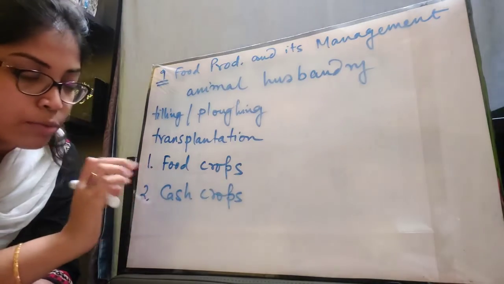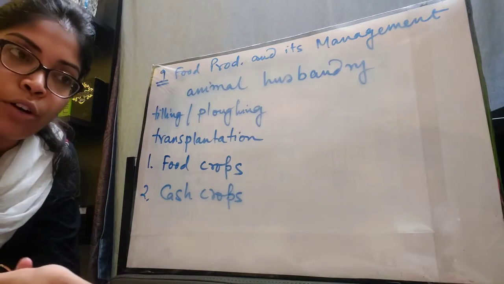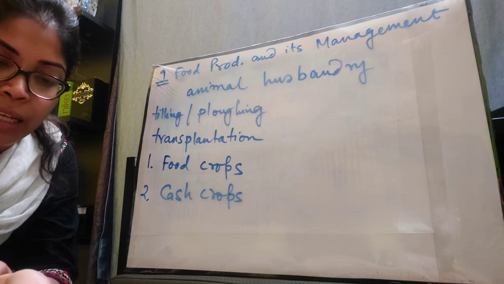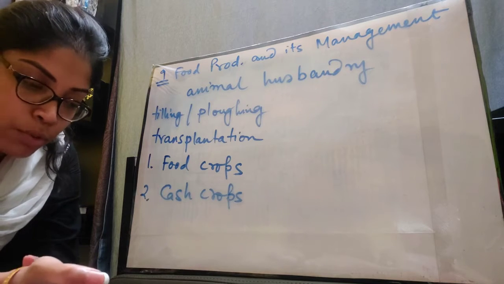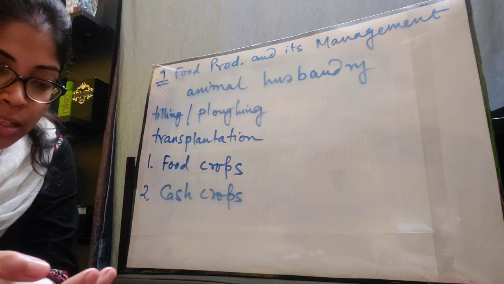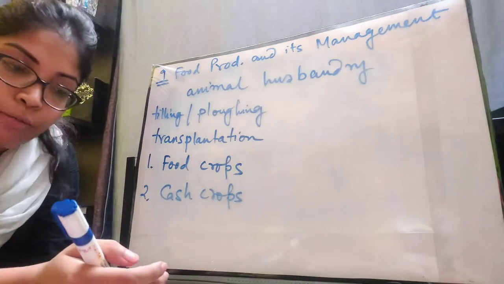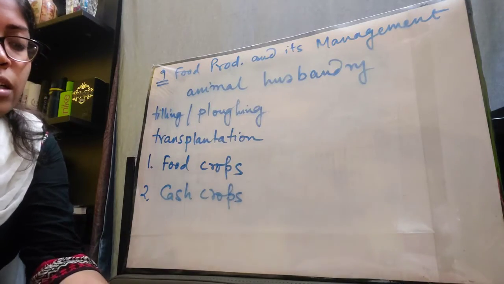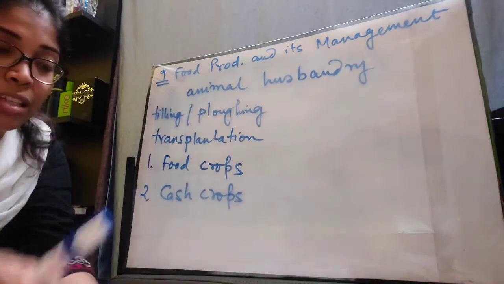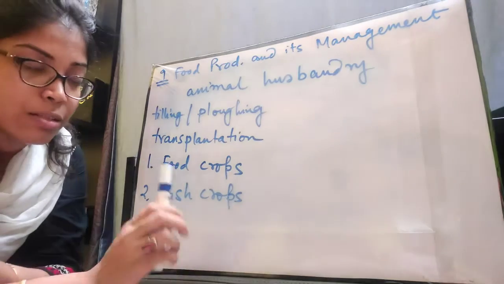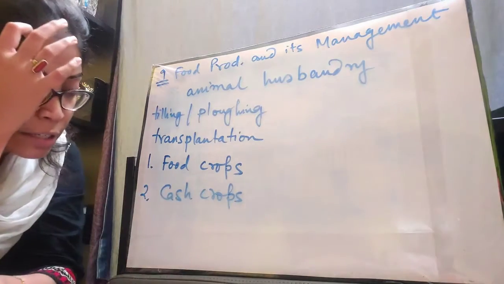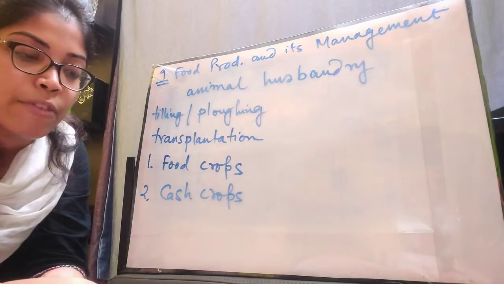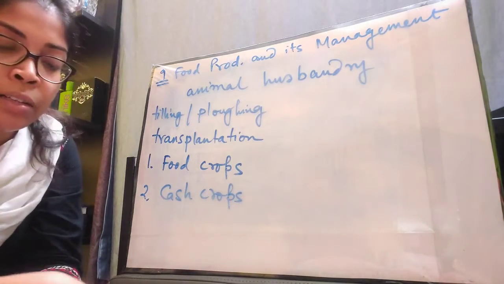Now, what are food crops? Food crops are grown for obtaining food. From the name only you can understand that these are meant only for obtaining food. For example, cereals, pulses, fruits and vegetables are all food crops. On the next page you will find different categories under food crops, which are cereals, pulses, oil seeds, vegetables, fruits and spices, right?